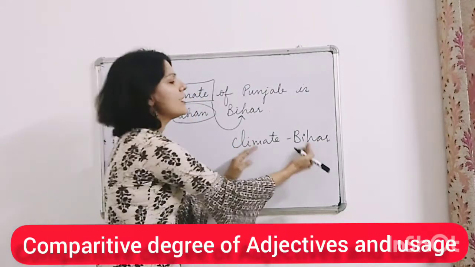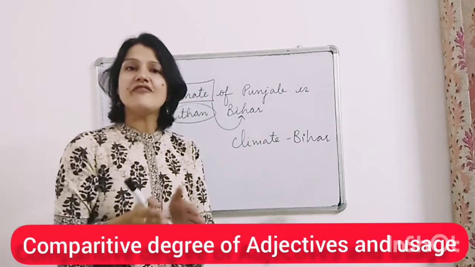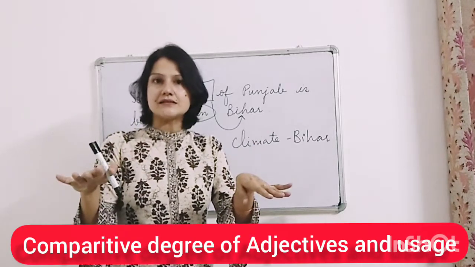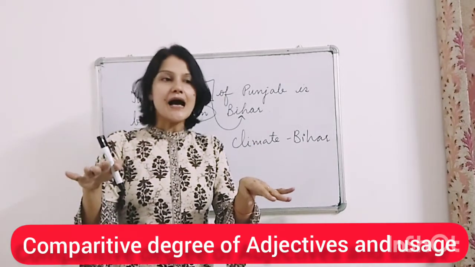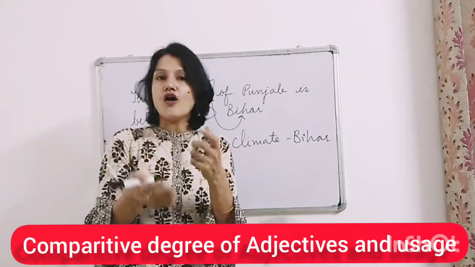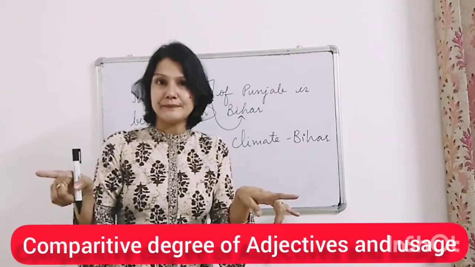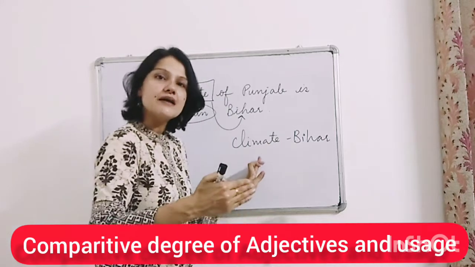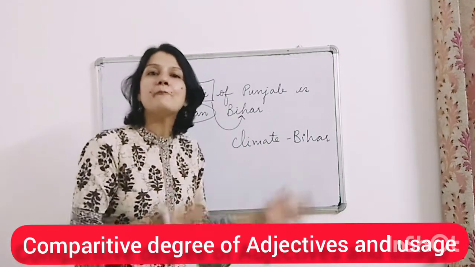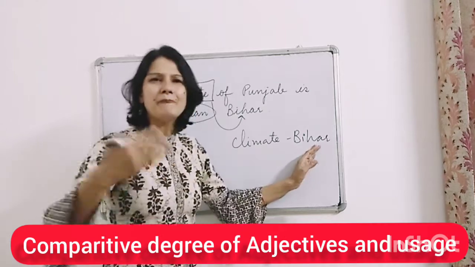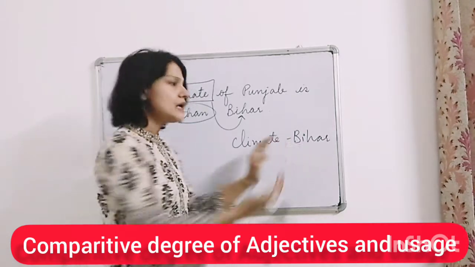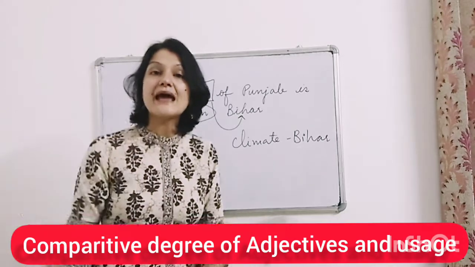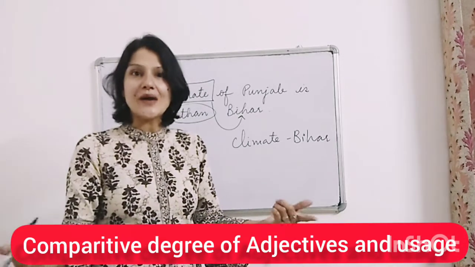No, comparison is always between like things. How can climate be compared with a place, right? Climate has to be compared with climate only, right?